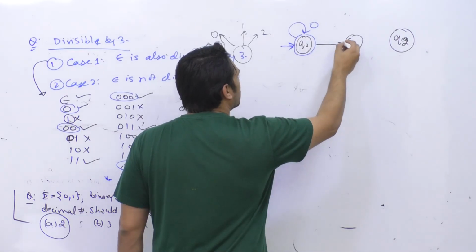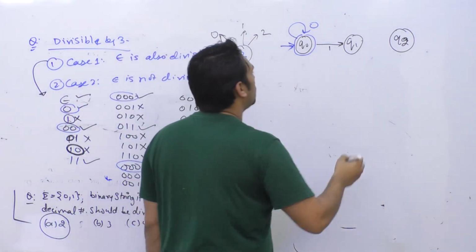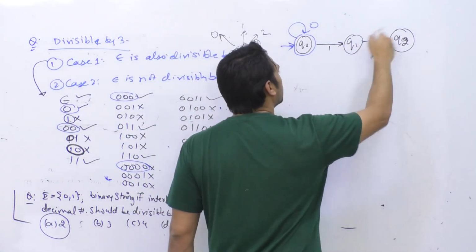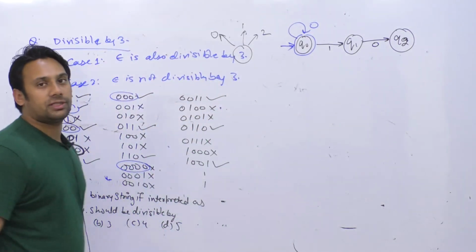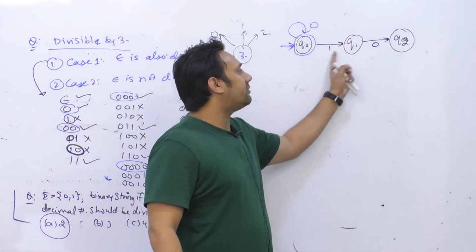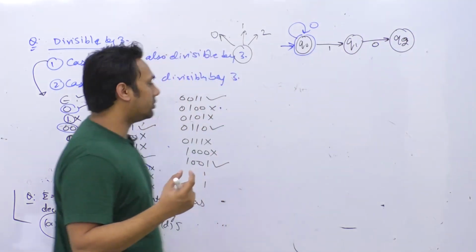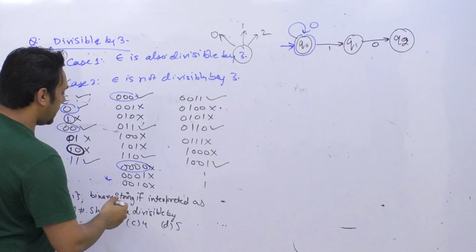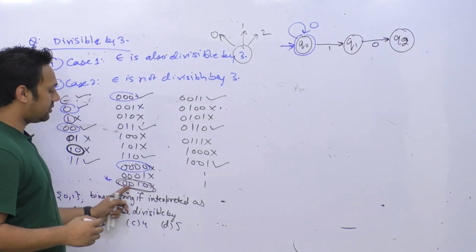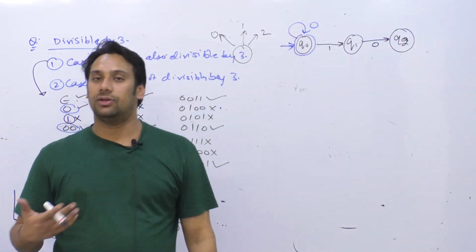So अगर आपके पास 1 आता है, we'll go to the state Q1. If you get a number which is 1 0, here in this case you will get a remainder of 2. So after this one, if you get a 0, you will go to the state Q2 because तब आपके पास रिमाइंडर 2 आएगा. See, you only reach Q2 if you get 1 0. चाहे आपके पास कुछ ऐसा हो 0 0 0 0 1 0, तो उसकी जो डेसिमल वैल्यू है that should be 2, right? जैसे कि 0 0 0 1 0, 0 0 1 0, तो आपके पास जो रिमाइंडर है वो तब भी 2 आ रहा है.